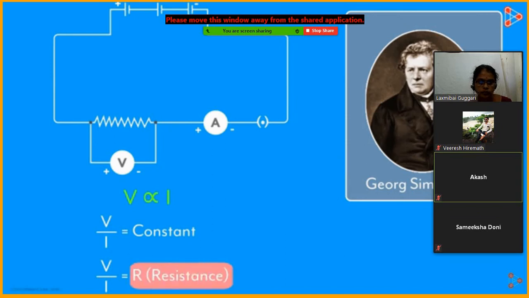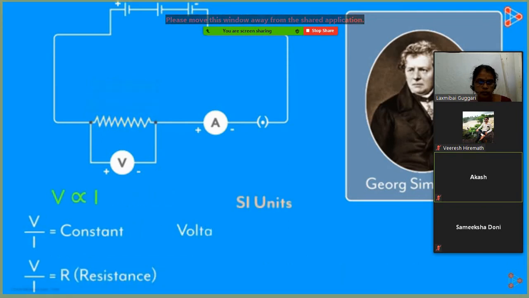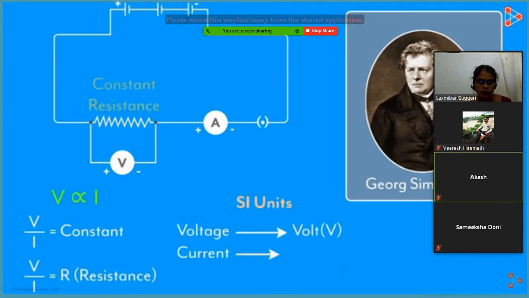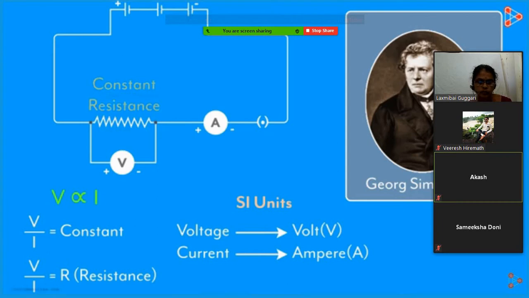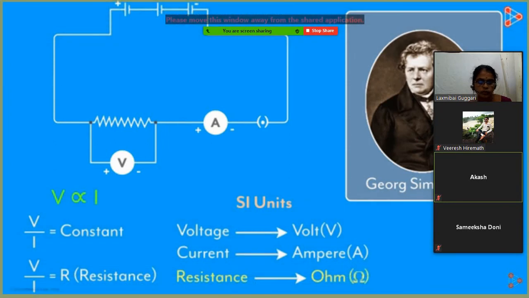What is resistance? It is simply the property of a conductor to resist the flow of charges through it. Here in this experiment, it was constant. The SI units of voltage and current are volt and ampere respectively. But what's the SI unit of resistance? It's ohm and is represented by this Greek letter.